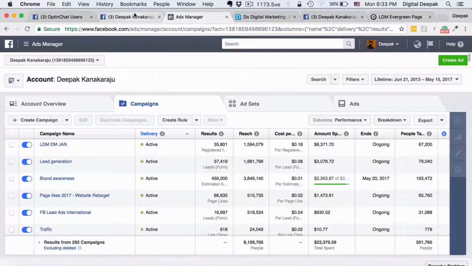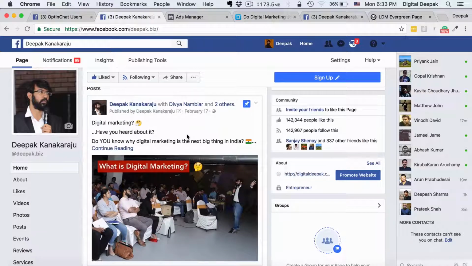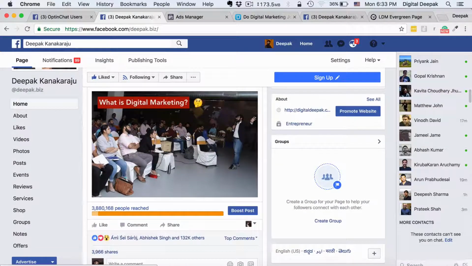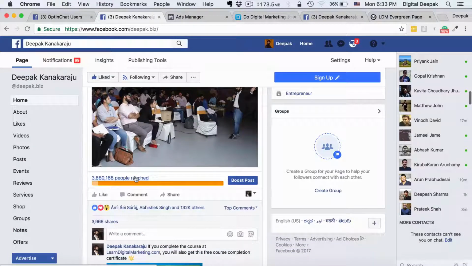So this is the brand awareness ad which is boosting this particular post. This post is an organic post, and then I went inside Ads Manager. Instead of creating a new post inside Ads Manager, I used an existing post, and this is that existing post. Here you can see it has reached 3.8 million people and it has 3,900 shares.